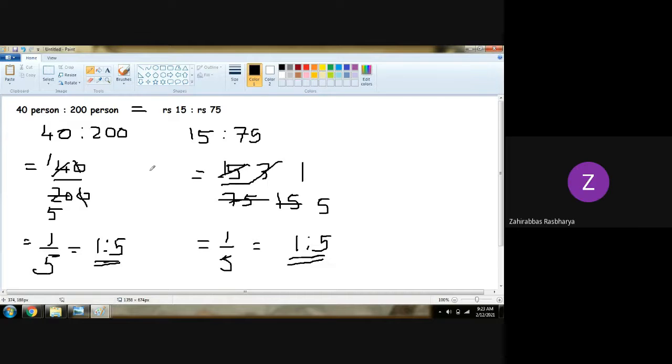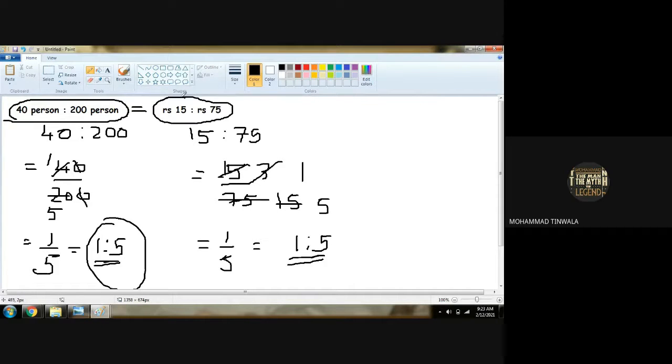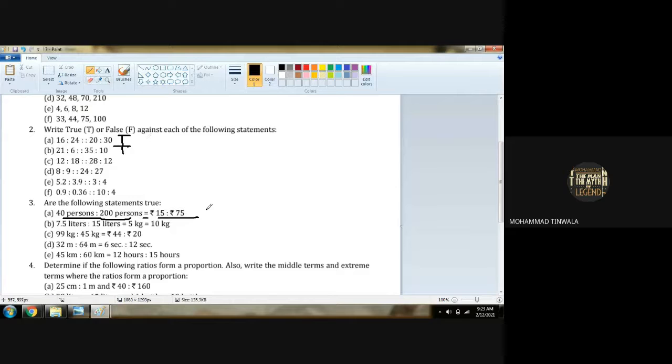So sir, it is equal. 40 is to 200 is 1 upon 5 only, and rupees 15 is to 75 is also 1 upon 5 only. So both are equal. So it is true. The statement is true.